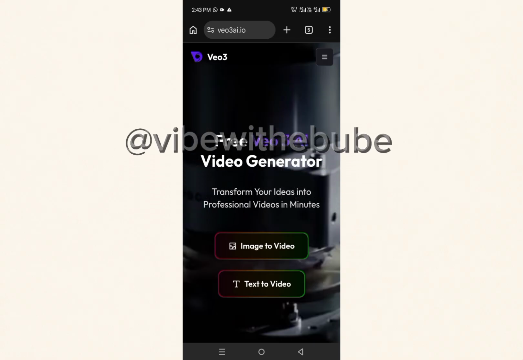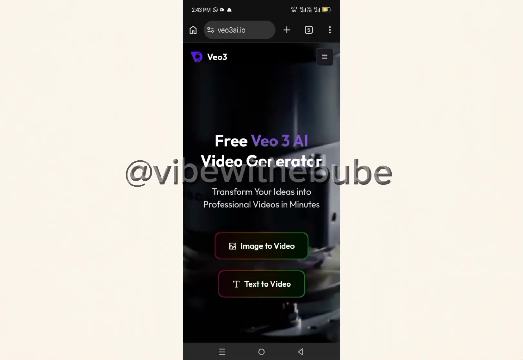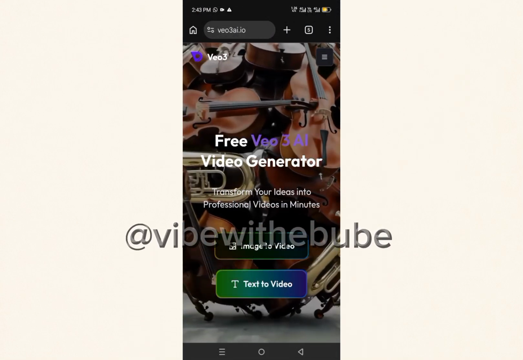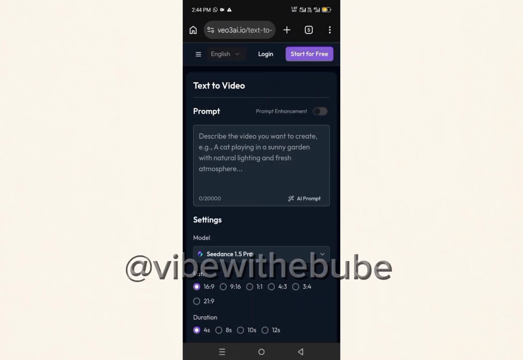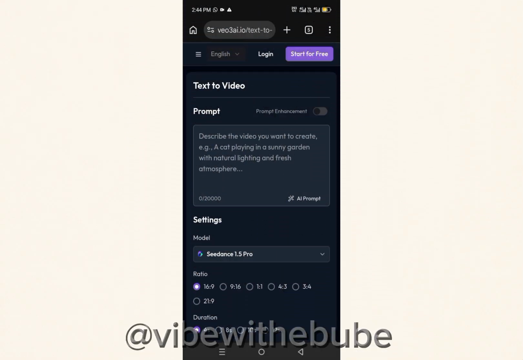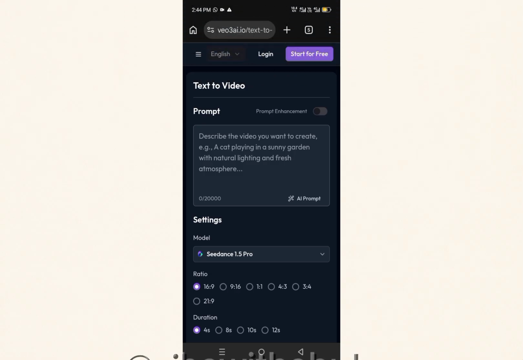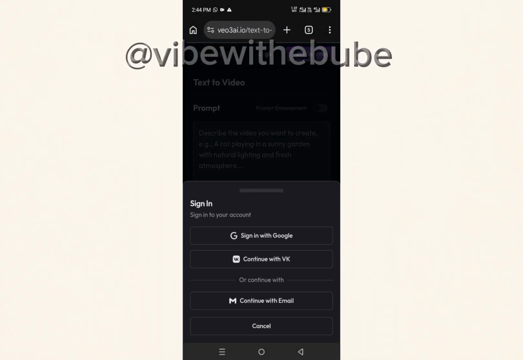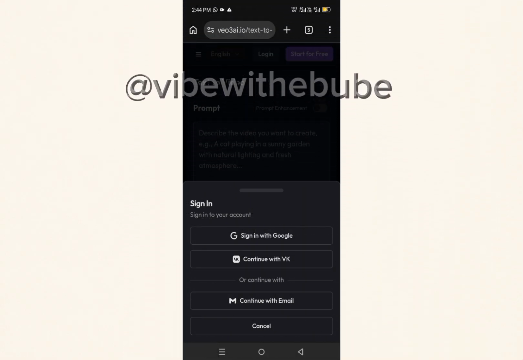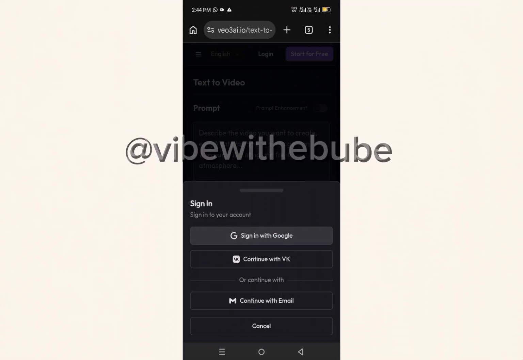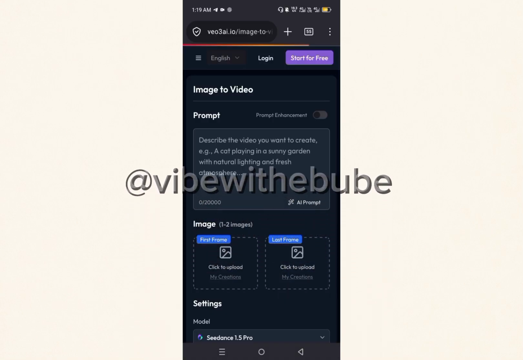When you click on it, this will be the first interface you will see. Sometimes once you enter here, they will bring up your email for you to choose any one. But if they don't, from this image to text or text to video, just click any one and log in. Now when you click on it, this interface is what you will see next. Do you see that login on top? Click on that login. Now when you click on it, they'll bring this up for you. Sign in with your Google. When you click on sign in with Google, they'll bring up your emails for you to choose any one you want to work with.